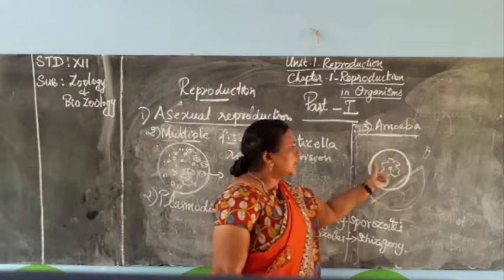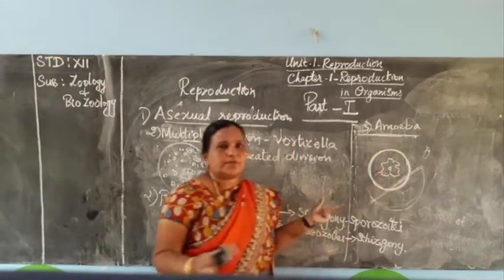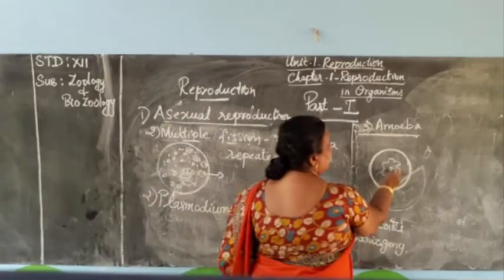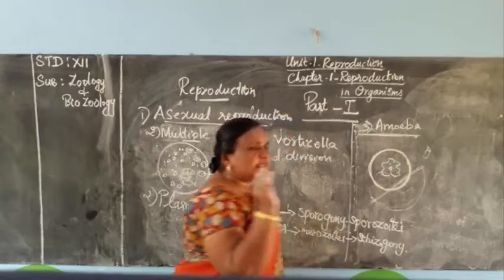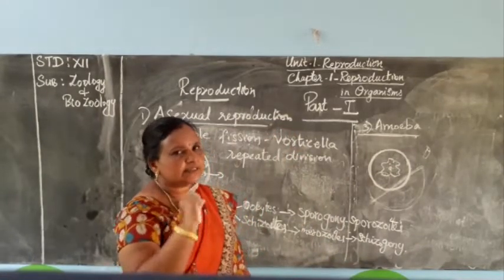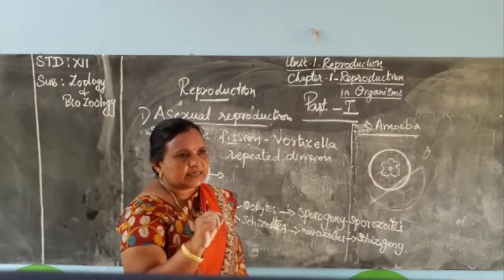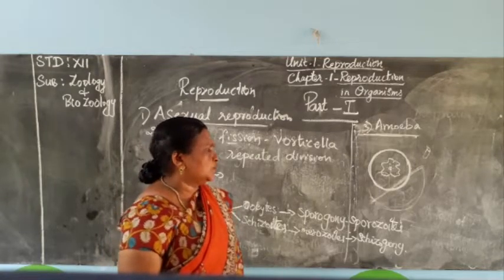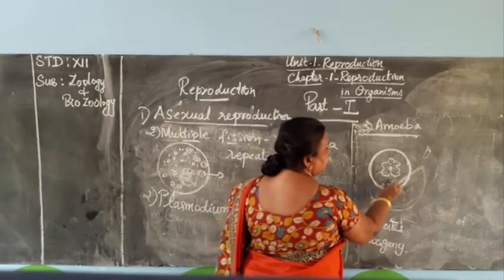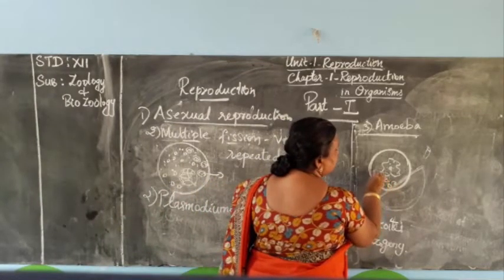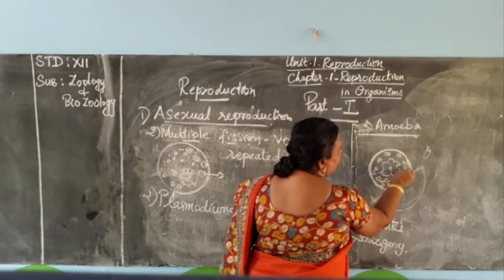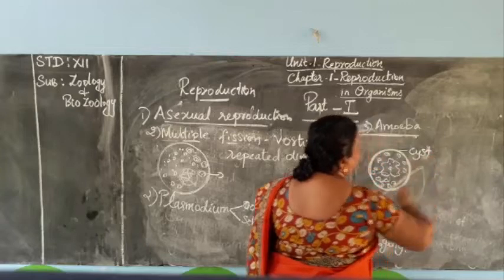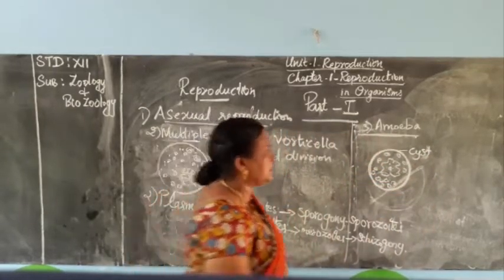The body of the organism will divide into several parts. First karyokinesis, then afterwards cytokinesis, and the nucleus will divide into several pieces, and each piece will be surrounded by the cytoplasm. Encircling the cytoplasm with the nucleus, it forms the daughter amoebae. So more amoebae will be formed inside this cyst wall. This process of forming the cyst outer covering is called encystment.